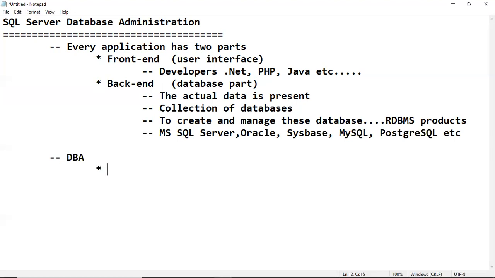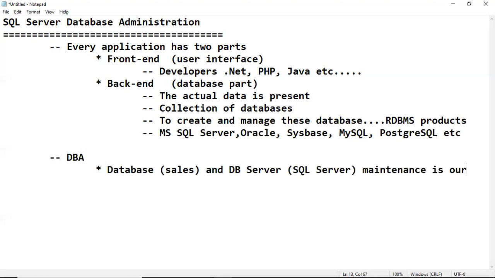As a DBA, database administrator, our job is, database means any database, like a sales database, HR database, anything. Database server is nothing but, for example, SQL Server or Oracle. Database and database server maintenance is our job as a DBA.